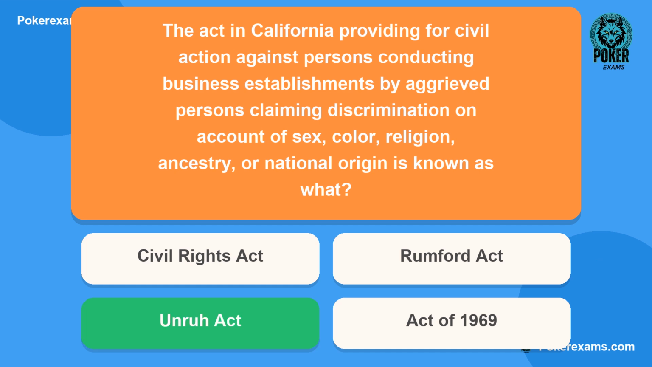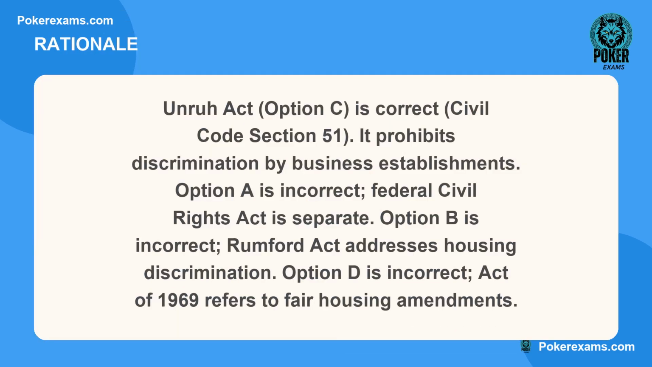The correct answer is C. Here is why. Unruh Act, option C, is correct, Civil Code Section 51. It prohibits discrimination by business establishments. Option A is incorrect. Federal Civil Rights Act is separate. Option B is incorrect. Rumford Act addresses housing discrimination. Option D is incorrect. Act of 1969 refers to fair housing amendments.